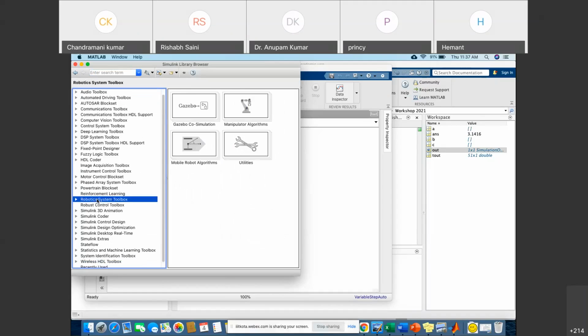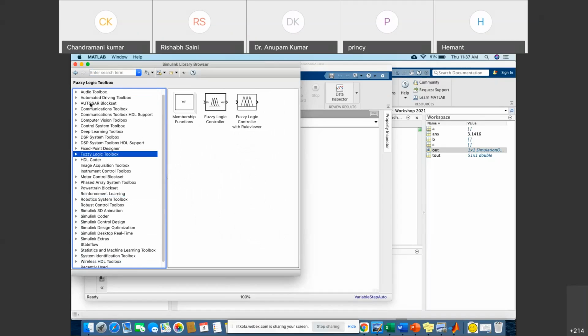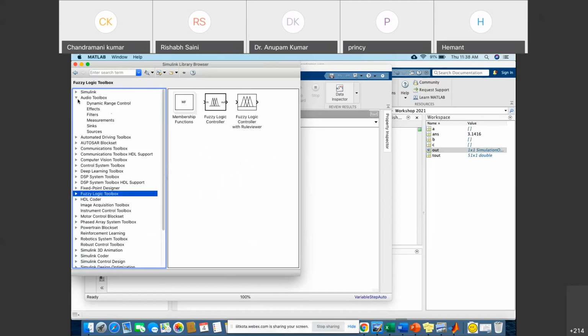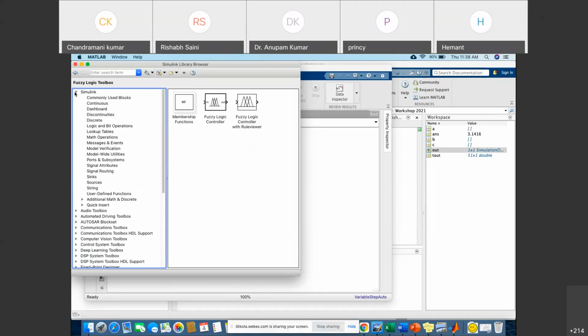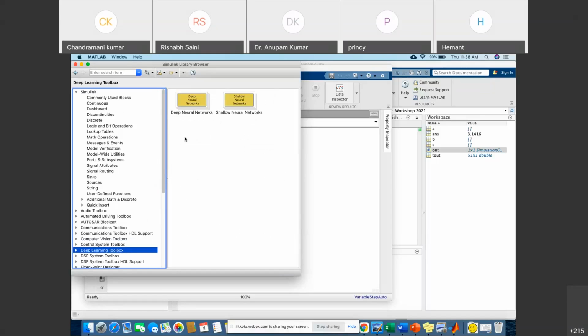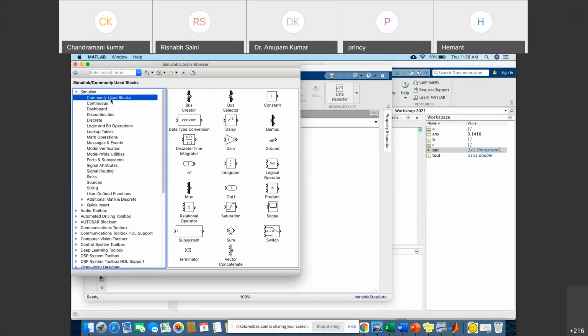You can see robotic system toolbox, right? And we have fuzzy logic toolbox, DSP toolbox. So as per our requirement, suppose if anyone is working on control systems, they can go to their respective toolbox and work accordingly. You can see the state space model is available here. Similarly, if you are interested in deep learning, that toolbox is also available here. So we will see some basic things related to MATLAB here.